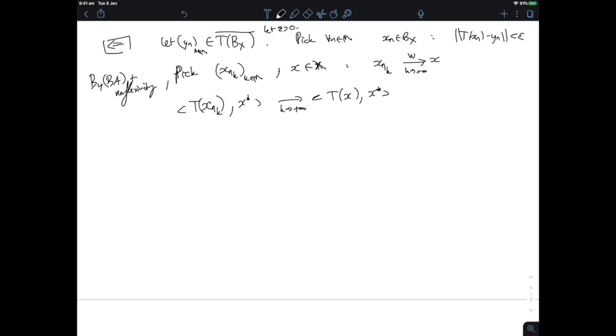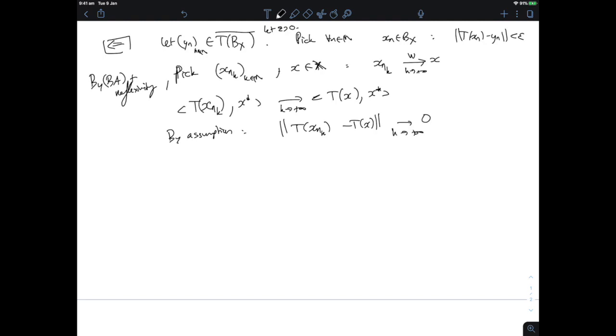Okay, so I have that, and now I can use my assumption and say that because I have weak convergence of the T x_{n_k} to T of x, I have strong convergence of the T x_{n_k} to T of x.